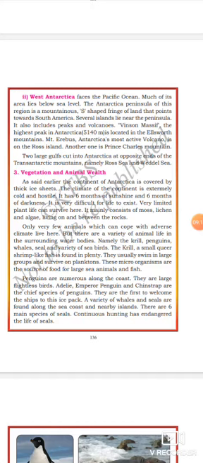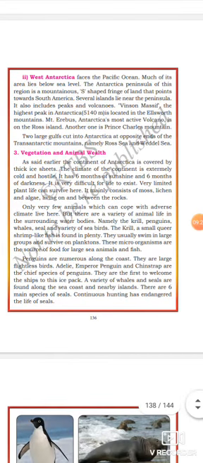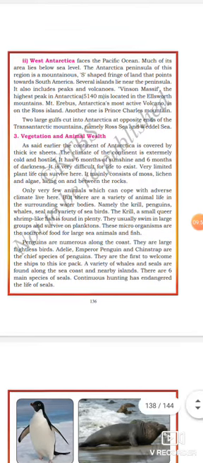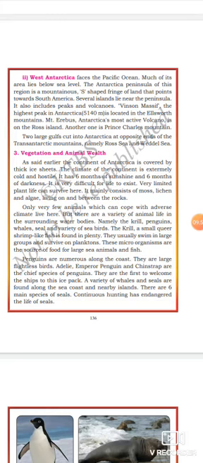West Antarctica faces the Pacific Ocean. Much of its area lies below sea level. The Antarctic Peninsula of this region is a mountainous, S-shaped fringe of land that points towards South America. Several islands lie near the peninsula. It also includes peaks and volcanoes. Vinson Massif, the highest peak in Antarctica, 5,140 meters, is located in the Ellsworth Mountains. Mount Erebus, Antarctica's most active volcano, is on Ross Island.